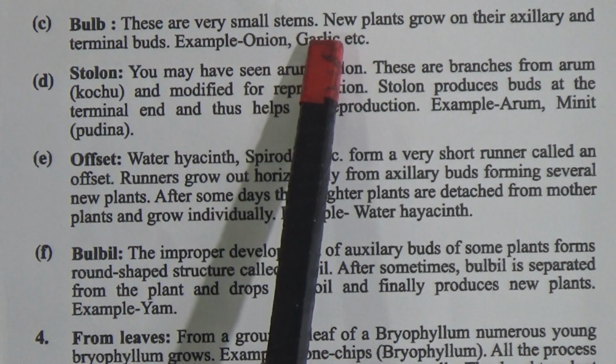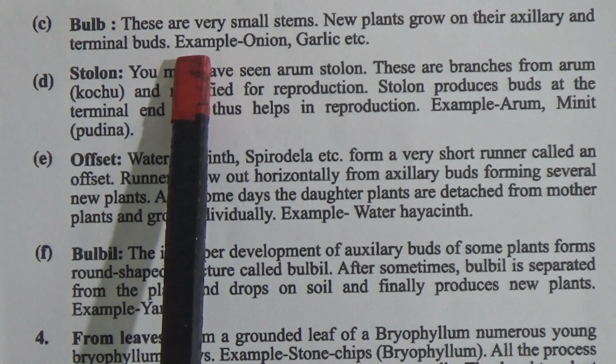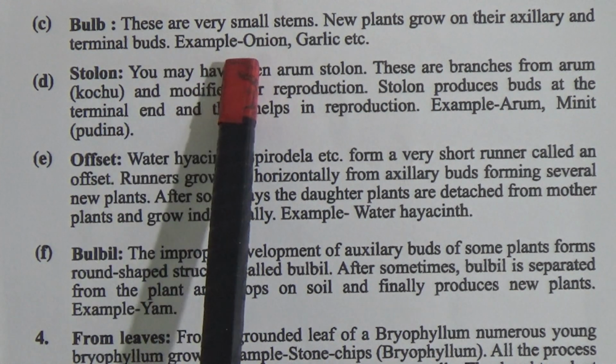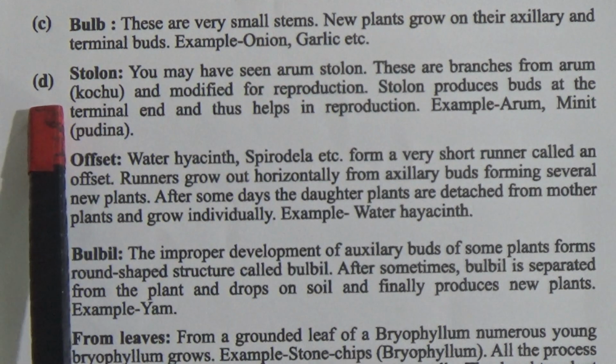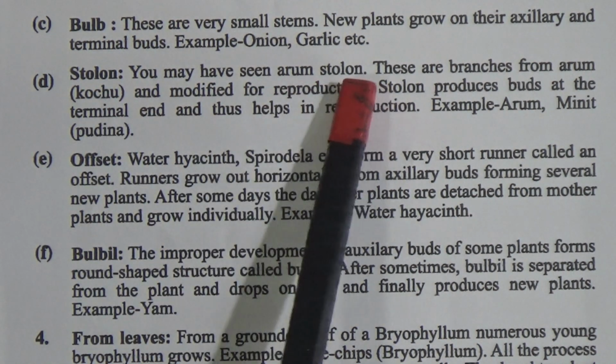Now come to bulb. These are very small stems. New plants grow on their axillary and terminal buds. Example, onion and garlic. Now come to stolon, and you may have seen arum stolon.